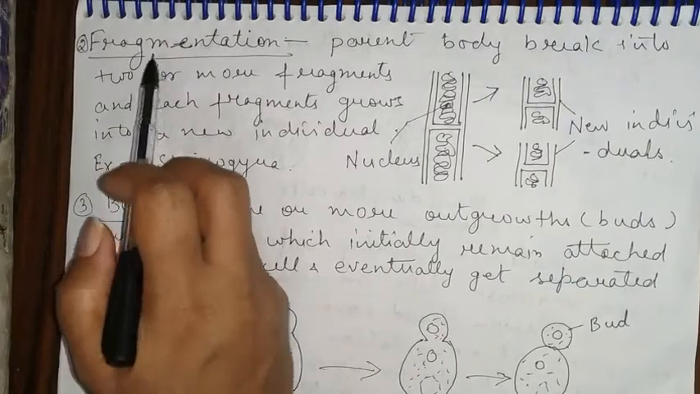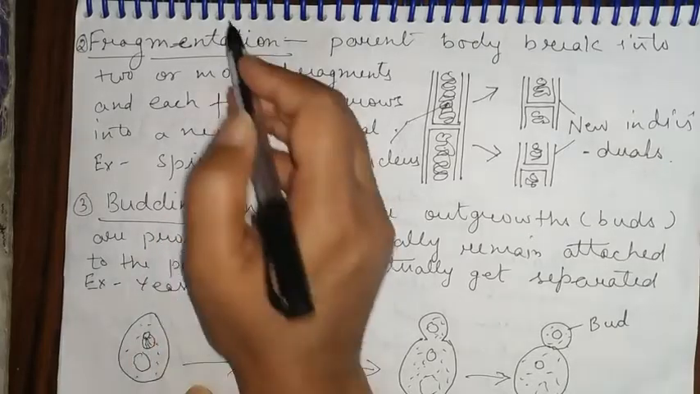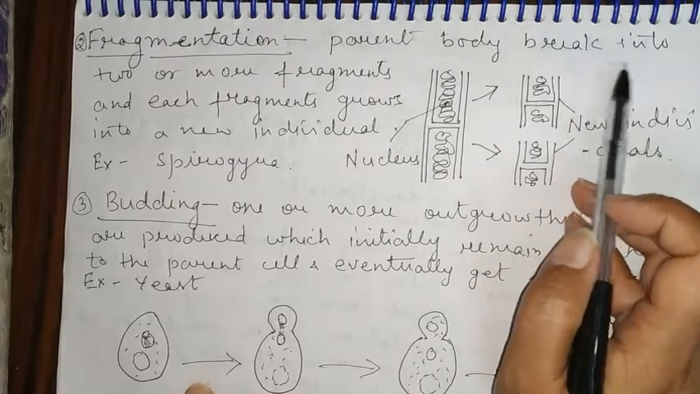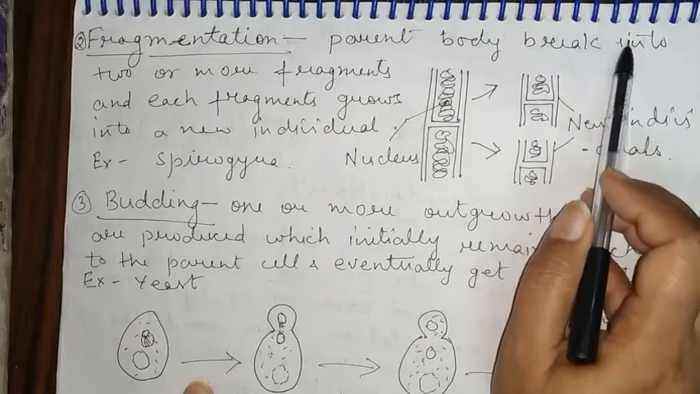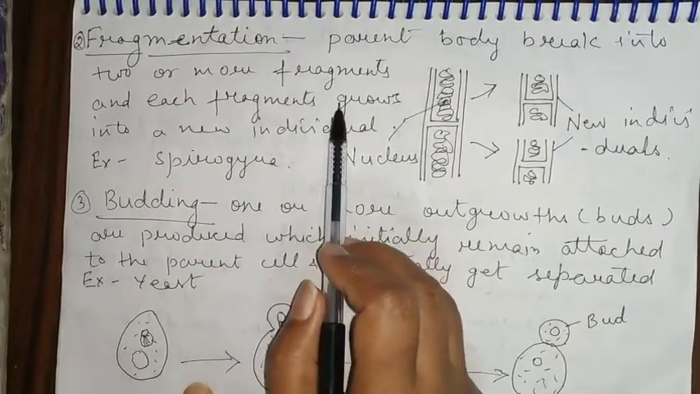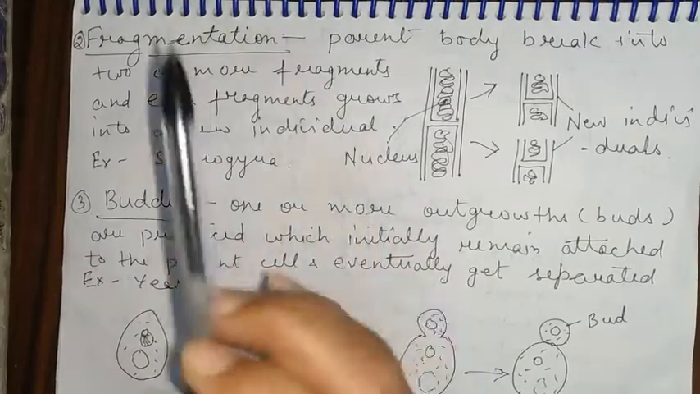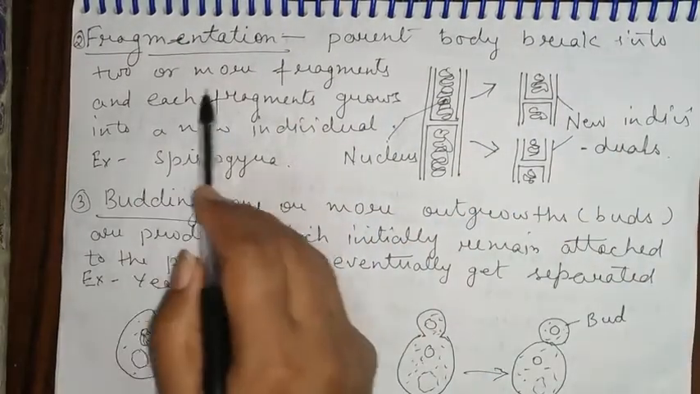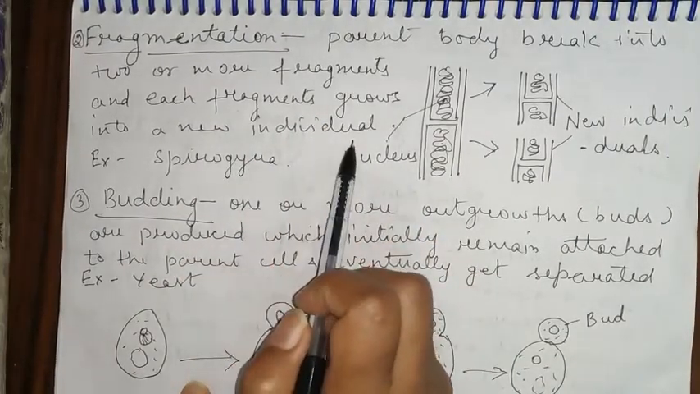Now, the second type of asexual reproduction is fragmentation. It is a type of asexual reproduction in which the parent body breaks into two or more fragments, and each fragment grows into a new individual.